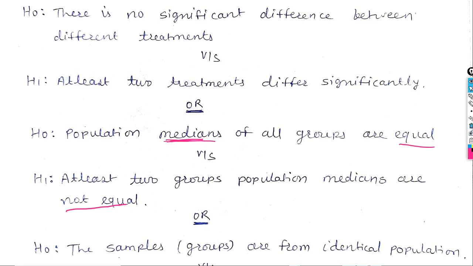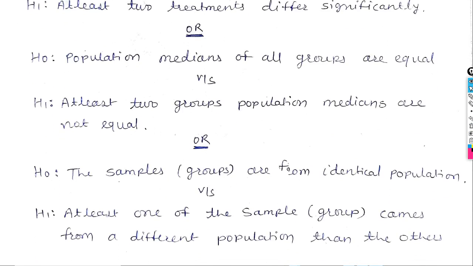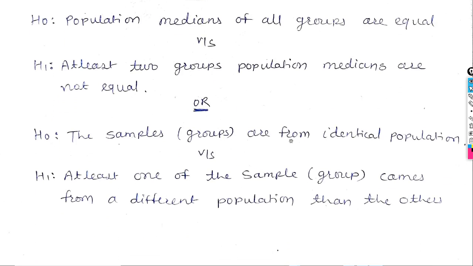Or the same hypothesis we can define like this also. The samples or groups are from an identical population. Suppose there are more than two groups, and whether these groups are from an identical population or not, versus the alternative hypothesis that at least one of the samples or groups comes from a different population than the others. So in these three ways we can define the hypothesis in Kruskal-Wallis test.